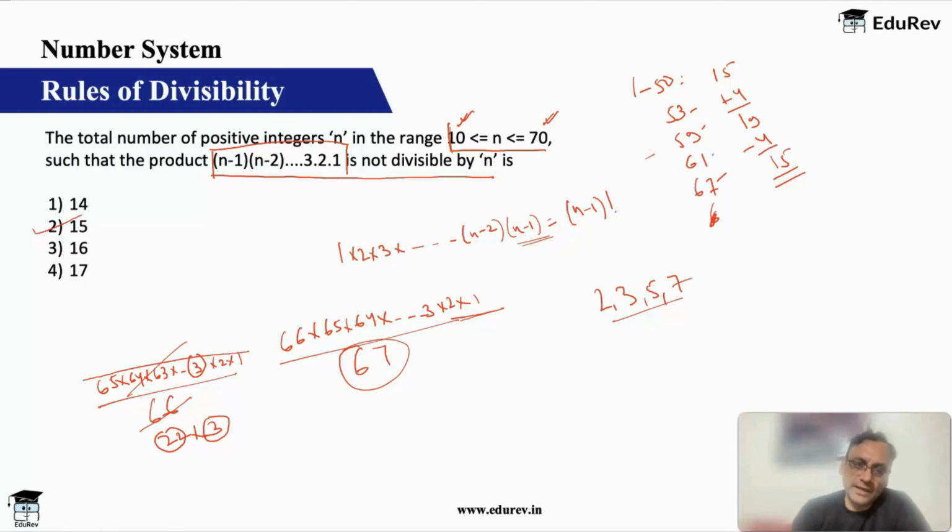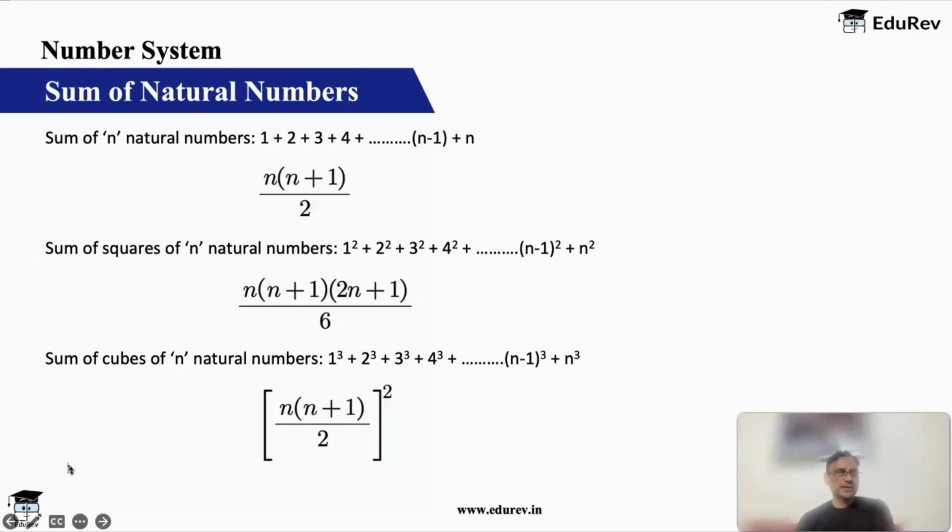Okay, great. So let's come to the last concept for the day, which is sum of natural numbers. Very important, very interesting, and very simple. Right now in the last slide we were discussing product of natural numbers, which is factorial. Sum of natural numbers, if you have to add, let's say 1 plus 2 plus 3 plus 4 up to n, the formula is n into n plus 1 by 2.